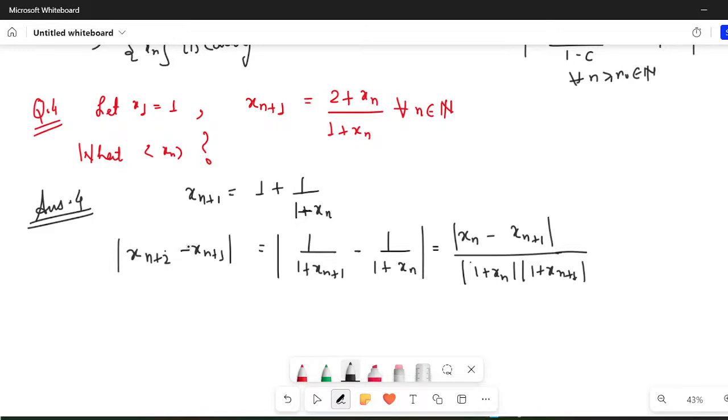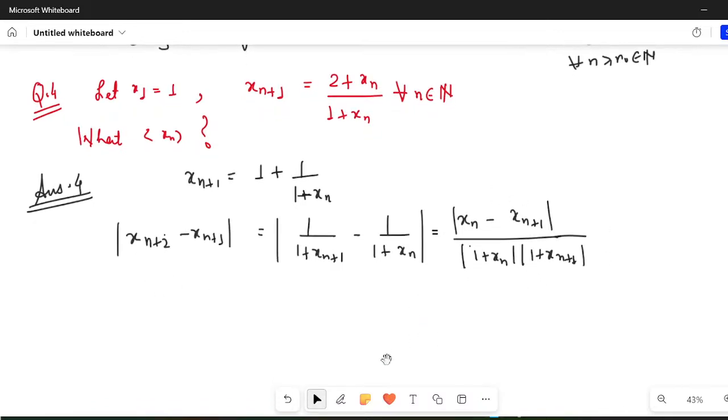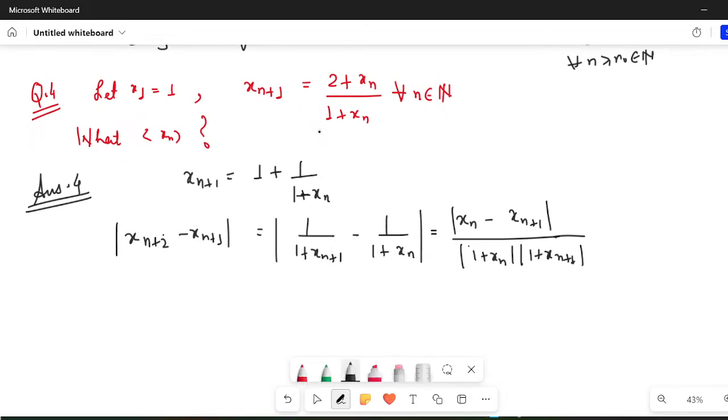Kapish says this is convergent. Very good. Let us use the concept that I've done. Obviously, I can show you by using limits also, but I want to show you the applicability of the concept of contractive sequences here. So I have estimated modulus of xn plus 2 minus xn plus 1. It is equal to this.